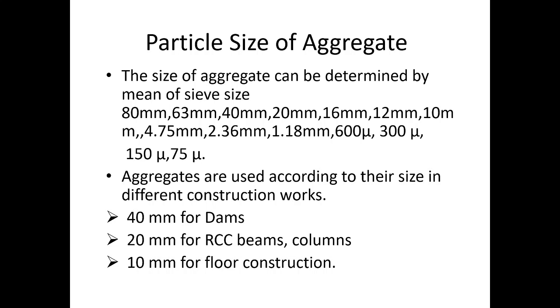Particle size. The size of aggregate can be determined by means of sieve size. It may be from 80 mm to 75 micron. Aggregates are used according to their size in different construction works. For dams where mass concreting is done, 40 size is used. For RCC beams and columns, 20 size of aggregate is used, whereas for floor construction and slab construction, 10 size aggregate is used.